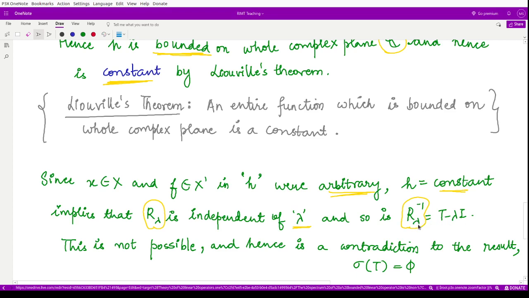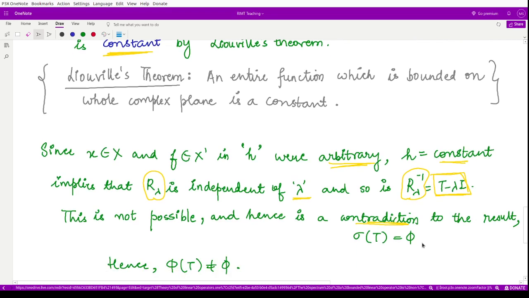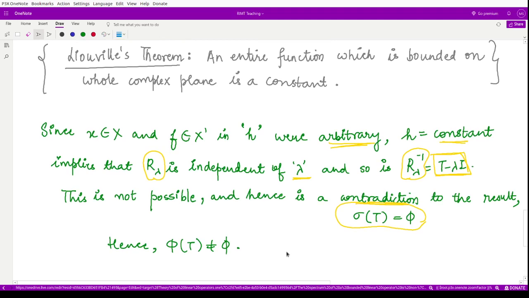And what is the inverse operator of this? That would be T minus lambda I. So that would also be independent of lambda. But from here you see that this is not independent of lambda. So we have a contradiction to the assumption that the spectrum is an empty set. Hence the spectrum here is not empty, and this is what we were required to prove here.